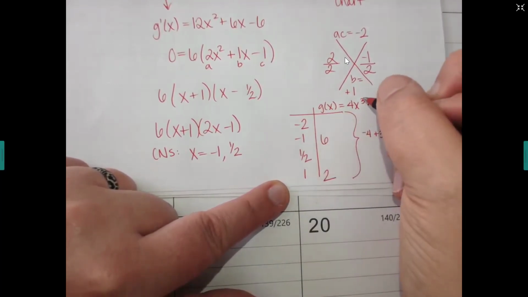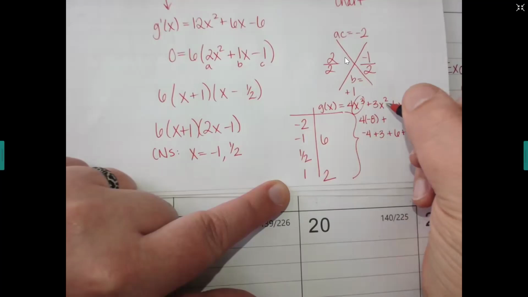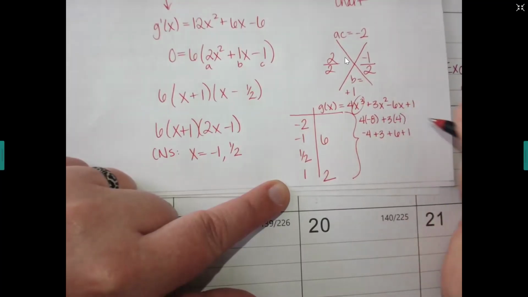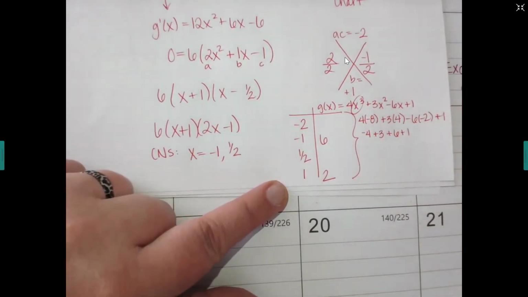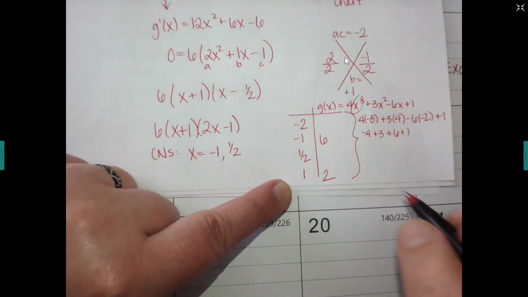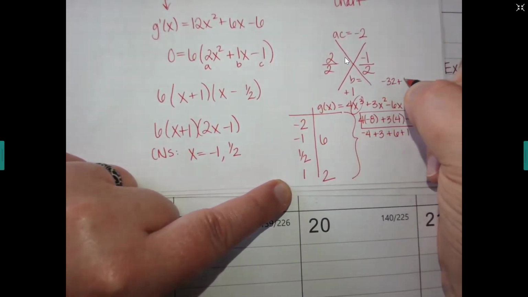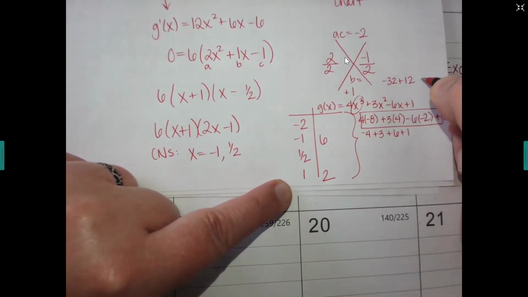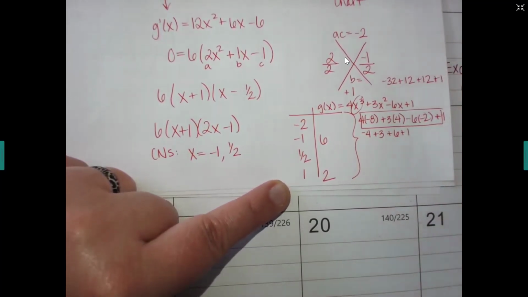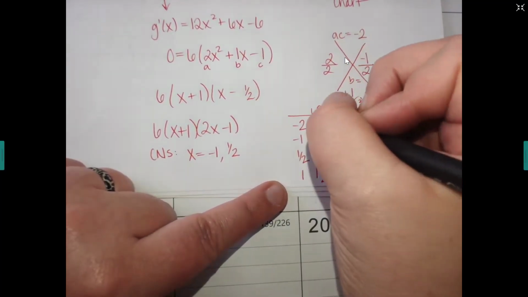Okay, next one's a -2. Cubed would be 4 times -8. -2 squared would be 3 times 4. Minus 6 times -2 plus 1. That'd be a -32. Okay, -32 plus 12. Another plus 12. Plus 1. So that'd be 24, 25, and then we need to take away 32 would be -7.